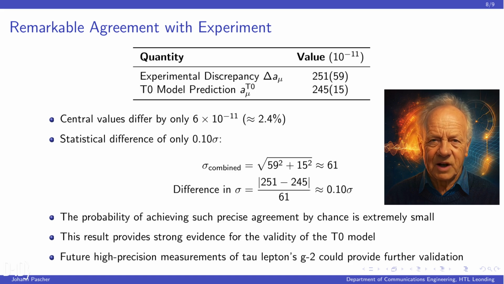The experimental discrepancy is 251 plus or minus 59 times 10 to the minus 11, while the T0 model prediction is 245 plus or minus 15 times 10 to the minus 11. The central values differ by only about 6 times 10 to the minus 11, which is approximately 2.4%. The statistical difference is only 0.10 sigma. The probability of achieving such precise agreement by chance is extremely small, especially considering that no parameters were adjusted. This result provides strong evidence for the validity of the T0 model.